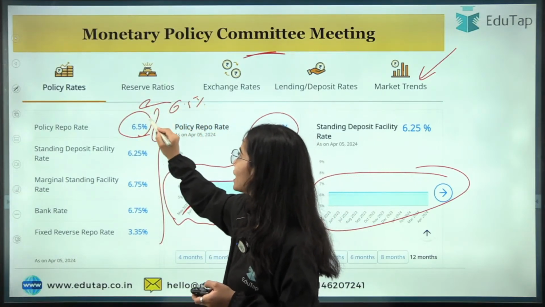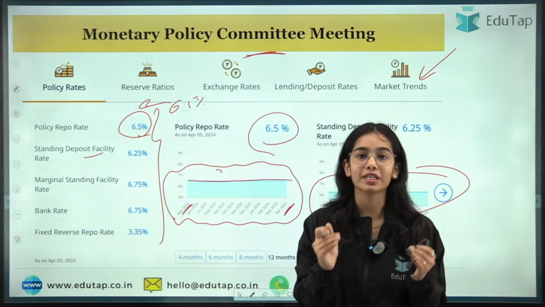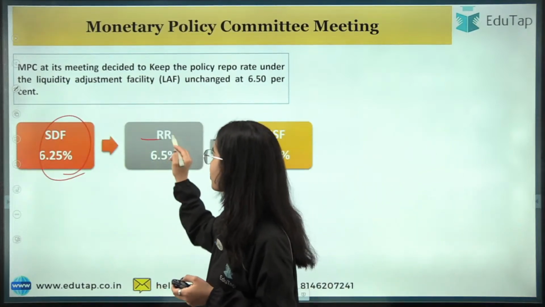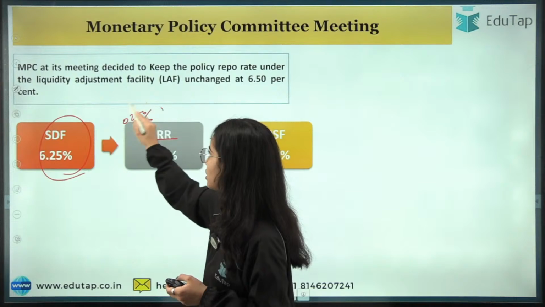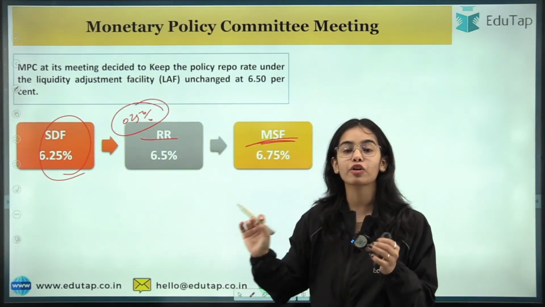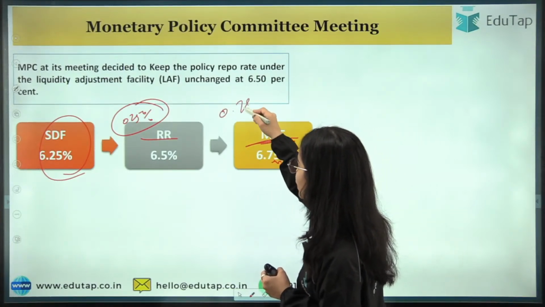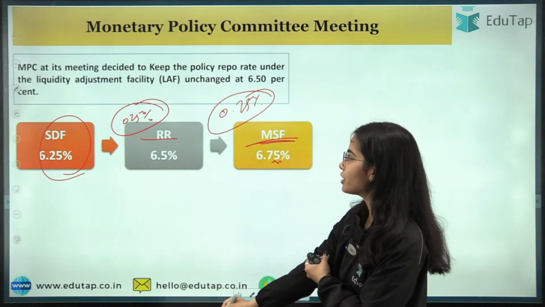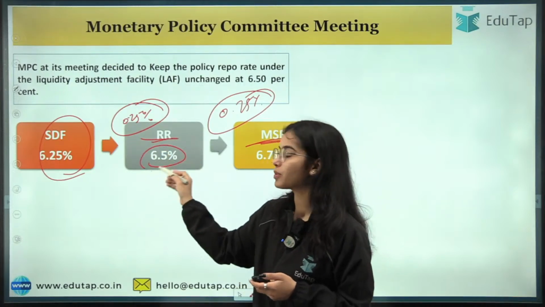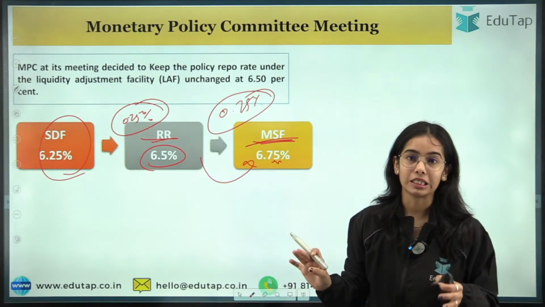Now I hope you know the SDF is less. The SDF, standing deposit facility, is the deposit facility of the Reserve Bank of India. It is less than the repo rate by 0.25%, and the MSF, the lending facility of the Reserve Bank of India in an emergency kind of situation, is higher than the repo rate by 0.25%. So if the repo rate is 6.5%, SDF is 6.25% and the MSF is 6.75%.